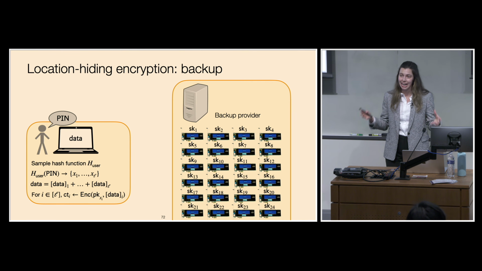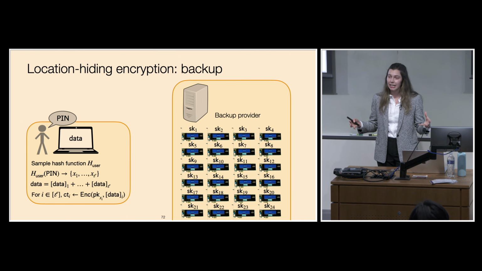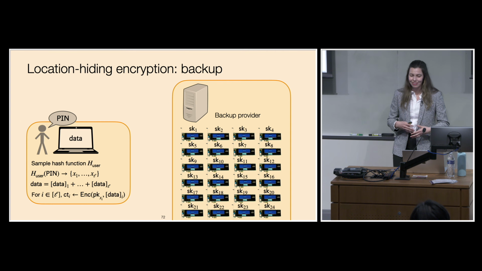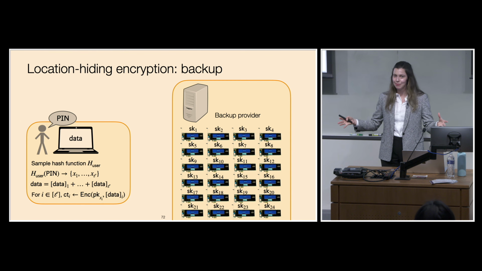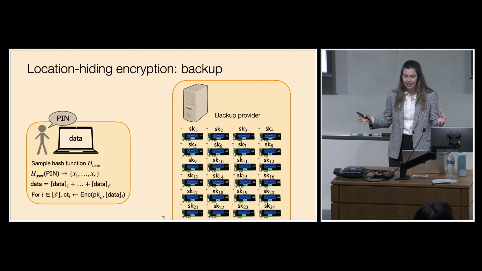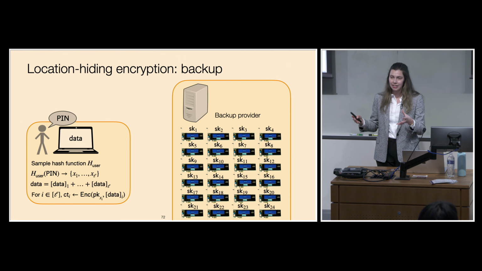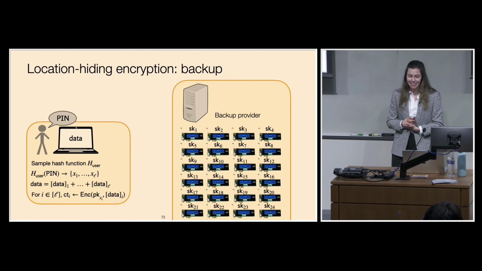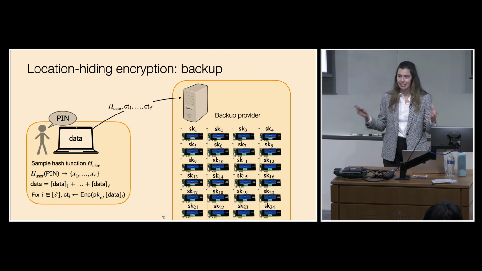And it will evaluate this hash function on the user's PIN in order to get the set of devices that the user will back up to. Now it will break the data into many secret shares. Each of these secret shares will individually look random, but together they'll allow the client to later reconstruct its data. And then the client will encrypt each of these shares to each of the set of devices that its PIN hashed to. And it will send the hash function along with the ciphertext to the backup provider.